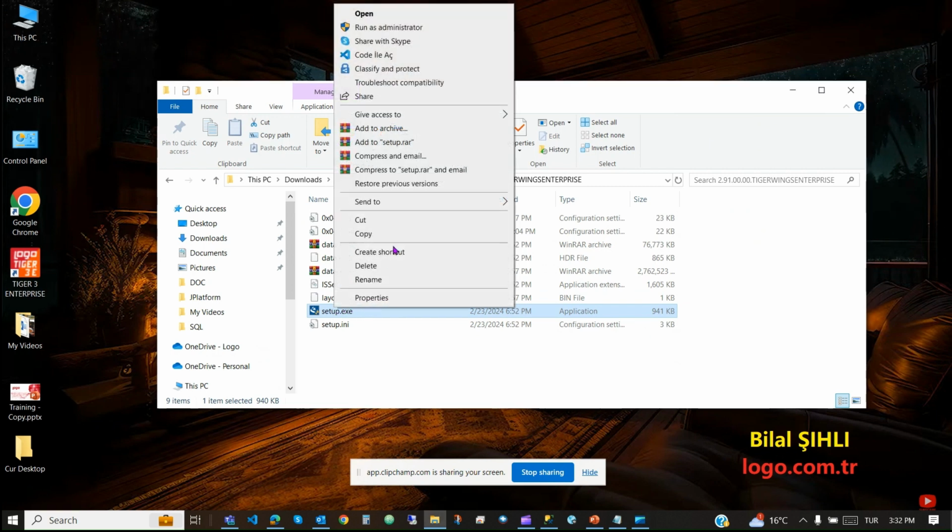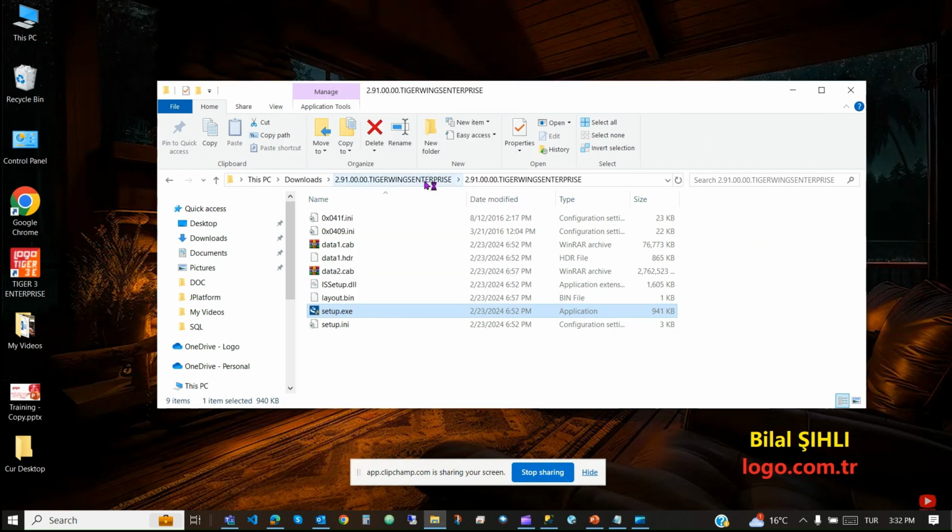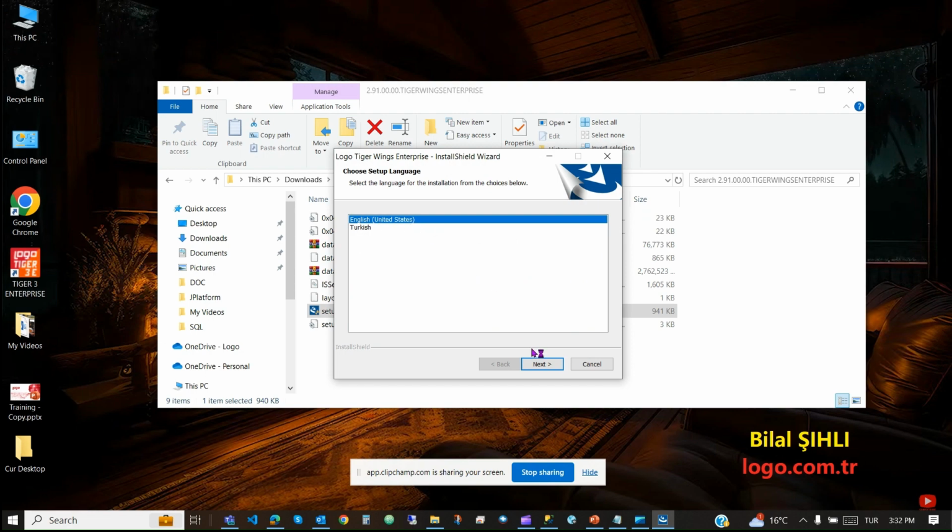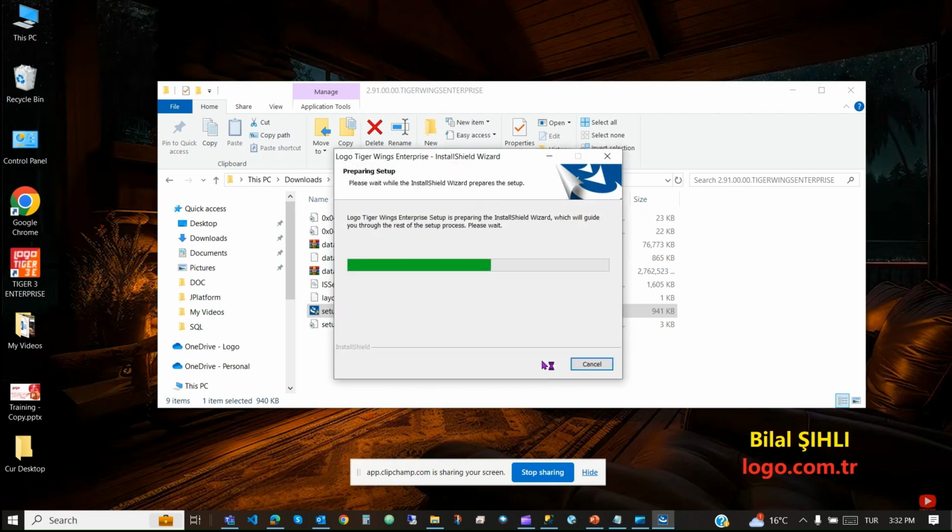After you download the setup files and extract them, you can go to the setup file with a right-click, Run as administrator. The setup wizard will start. The first step in the wizard, select the setup language, then Next.